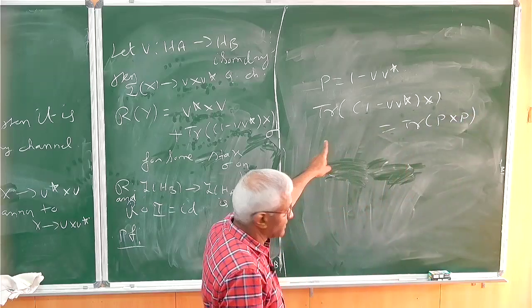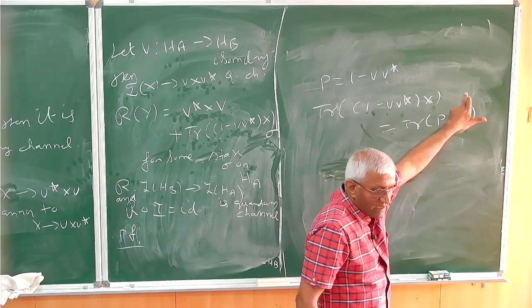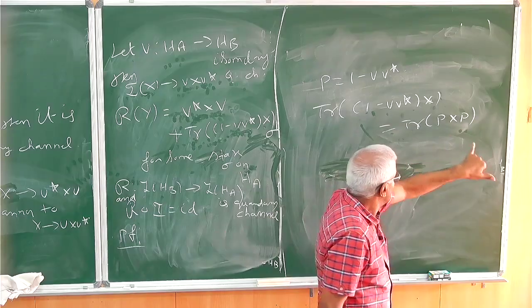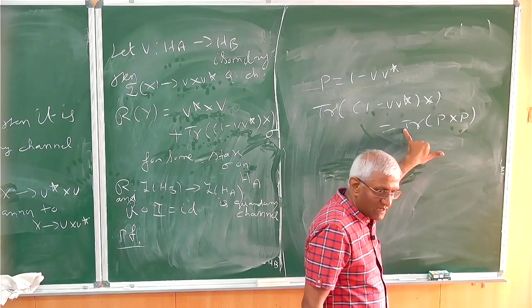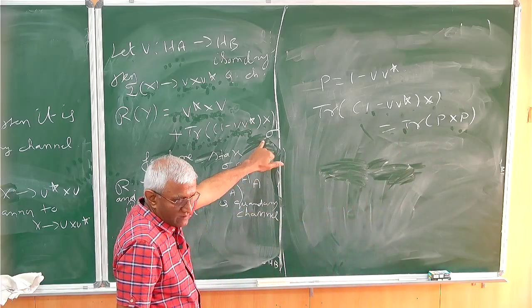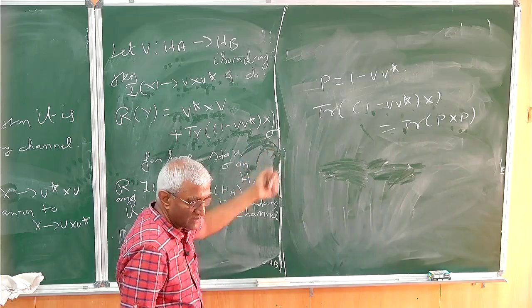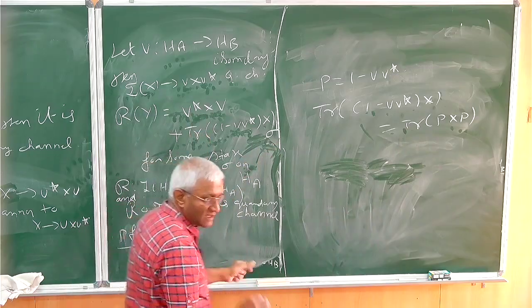P is that projection. Because P equals P square, you can take it to that side. So trace of PxP. So X going to PxP is completely positive, and taking the trace is completely positive. Then you are just attaching something that is completely positive. The sum of those two things is completely positive, so the whole thing is completely positive.